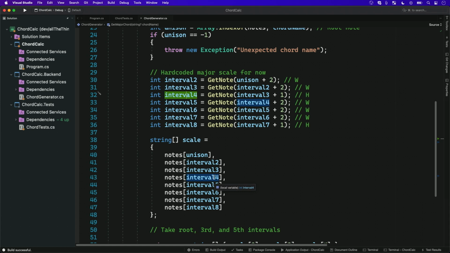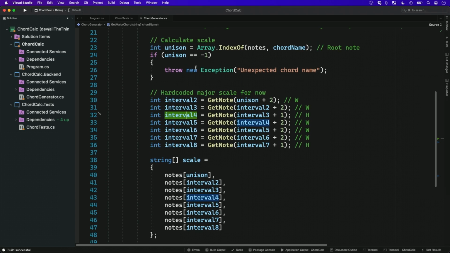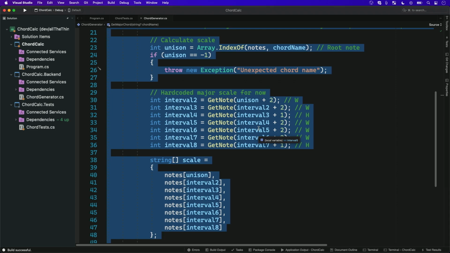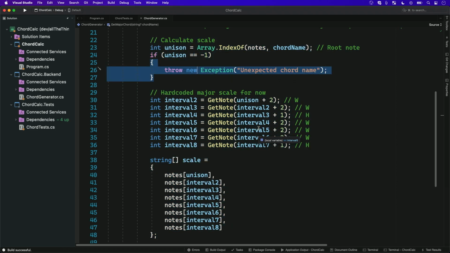I did mention selection. This one's kind of fun too as a bonus. In VS Mac, if you hit Option Shift up arrow, you can select at a statement level. So here I'm going up from just the one word to a specific statement to the whole line to a block of text and on up. And that's kind of a fun tip and trick I like to throw in as well if you like to stay on the keyboard like I do.